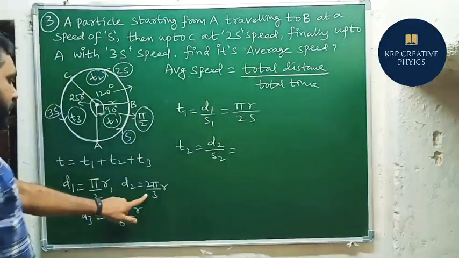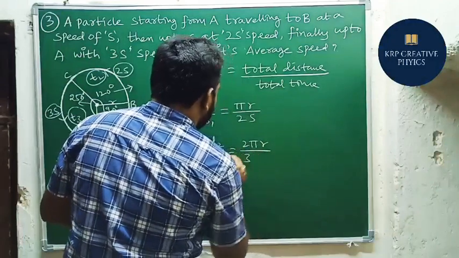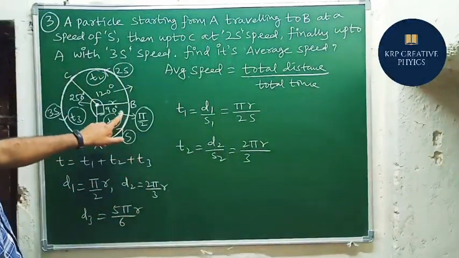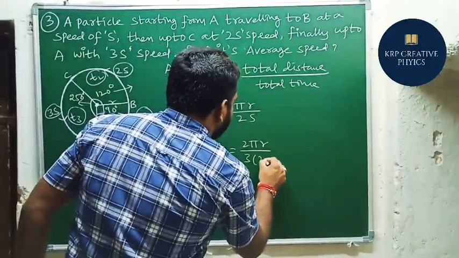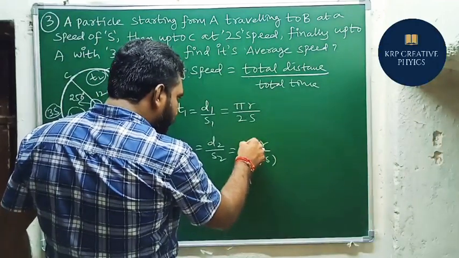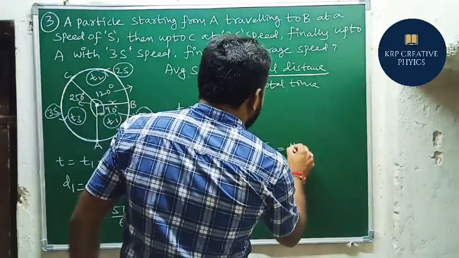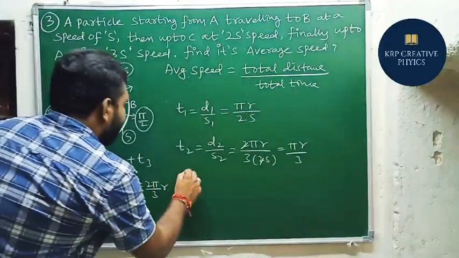So what about d2 here? 2 pi r by 3. So what about the speed here? Just try to observe the speed here. 2s. So here we will cancel this one. 2 gets cancelled, so the remaining term is pi r by 3. Okay, and next, similarly, we need to find t3.